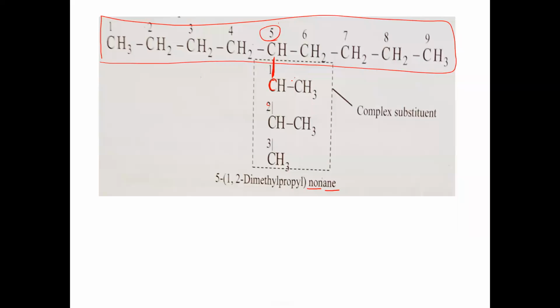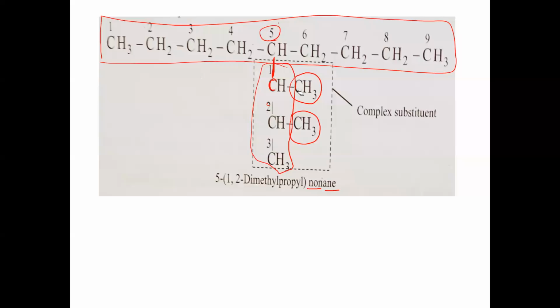Now on the first carbon, one branch is what? A CH3 branch. On the second carbon, one CH3 branch is there. So CH3 groups are present on the first carbon and second carbon, one on each. Now in this branch, in this complex substituent, it is the parent again. It is the longest chain, 1, 2, 3 carbons.